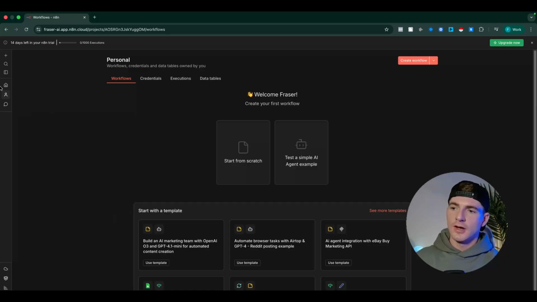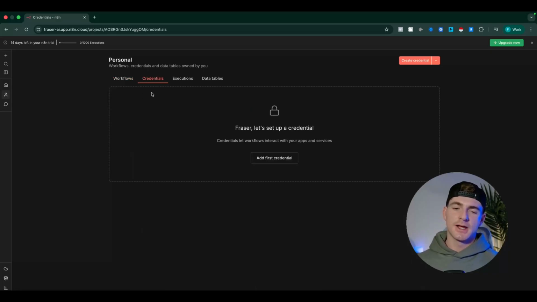So on the left-hand side here, you have Overview, Personal, and Chat. Now, if you go to Personal, you're going to see these 4 tabs. You've got Workflows, Credentials, Executions, and Data Tables. Now, we're going to cover some of this in more detail later. For now, just know that this is where all of your workflows that you create will be listed out. And your credentials, this is where all of your accounts are stored, so if you link your n8n instance to your Gmail account, this is where you're going to see that credential stored.